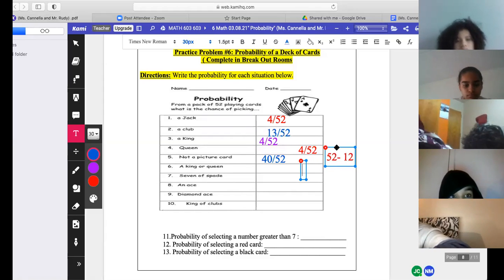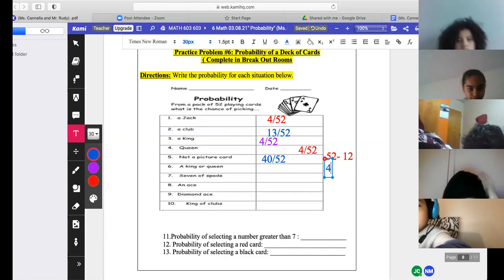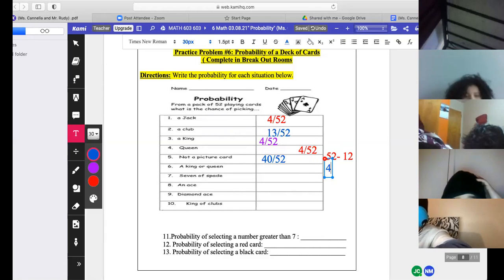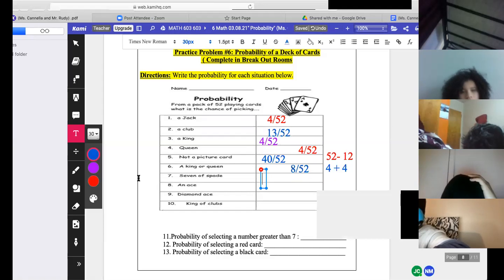How many kings are there in a deck of cards, Abigail? Kalani, you want to help her out? 4 out of 52. That's 4 kings or a queen. How many queens are there? 4. So how many kings or queens are there? 8 out of 52.